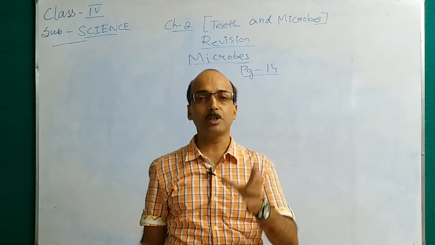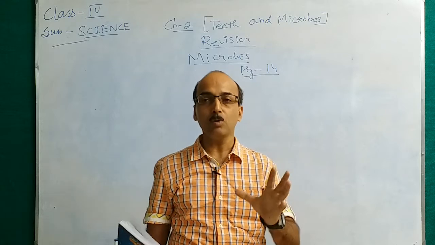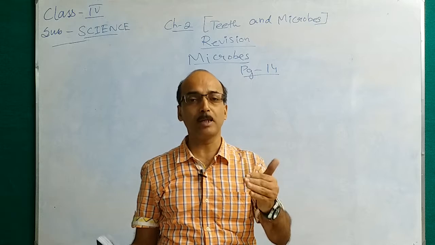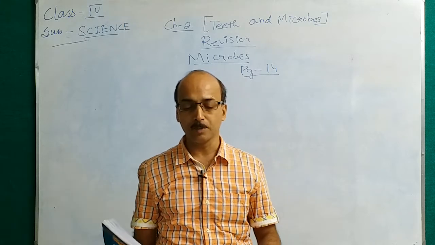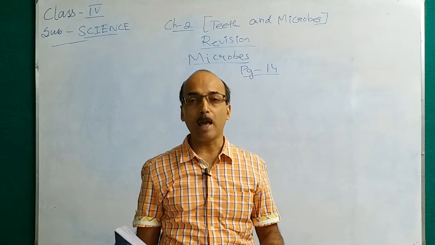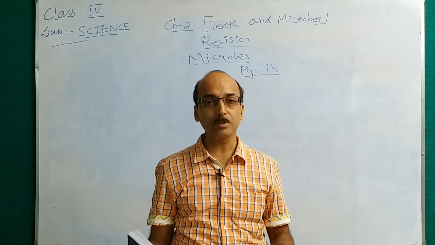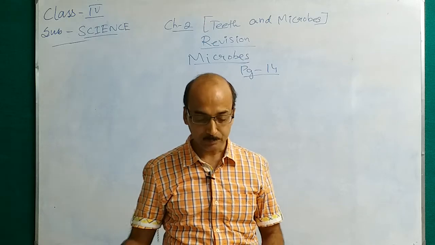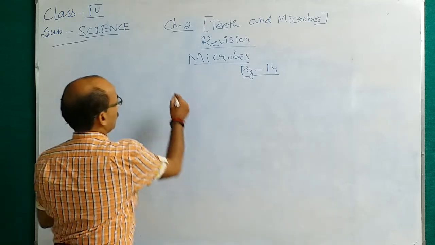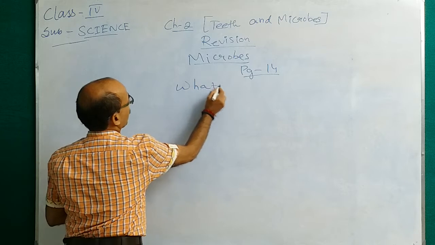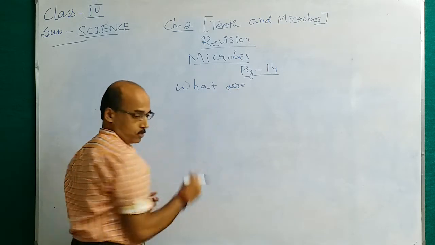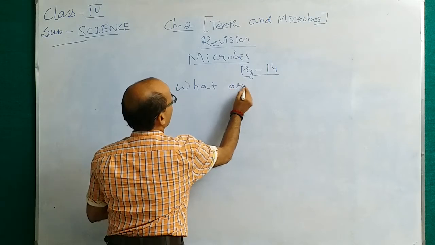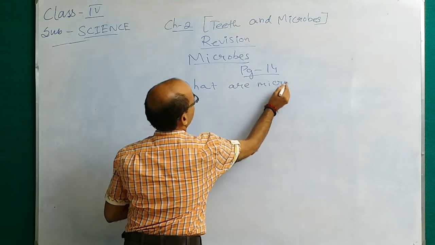So this thing to be kept in mind, which factors help in growing the microorganism. So first of all we have seen what are microbes.